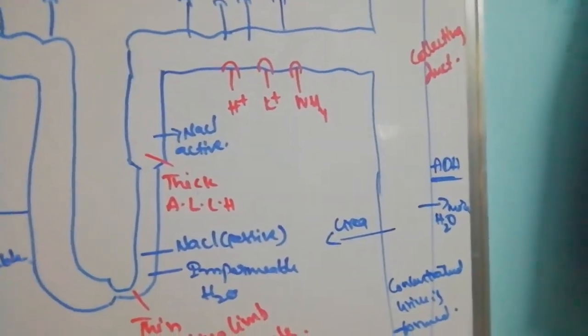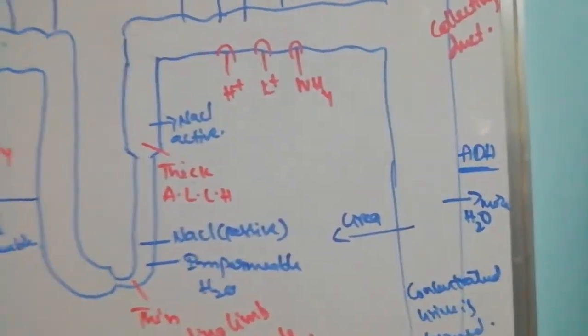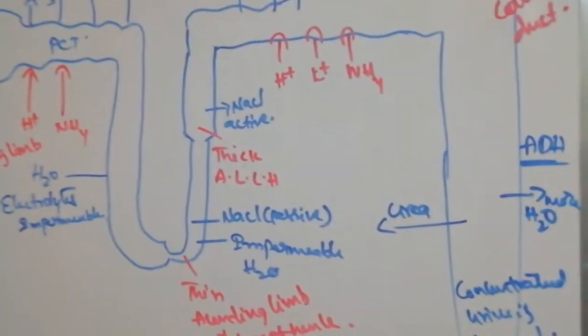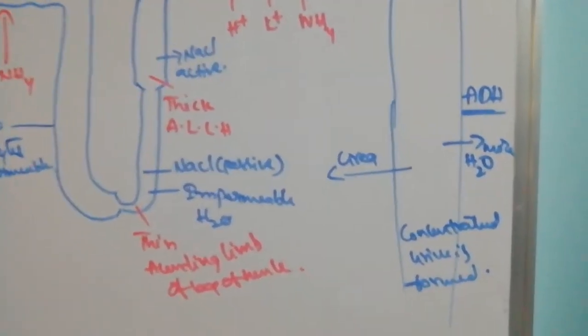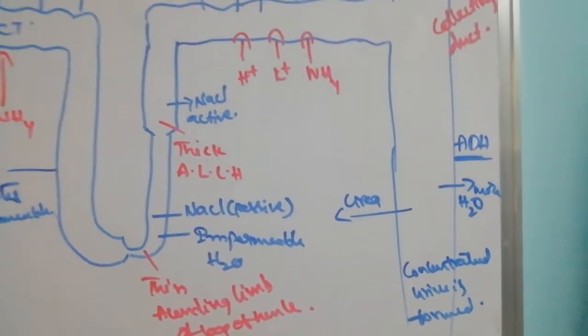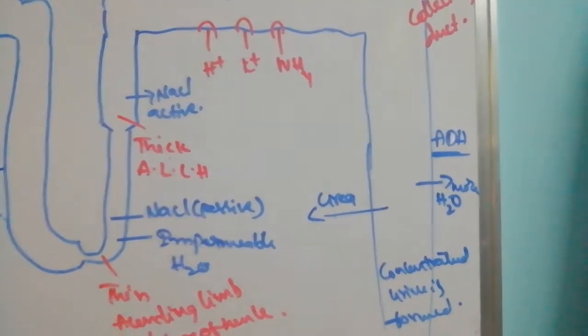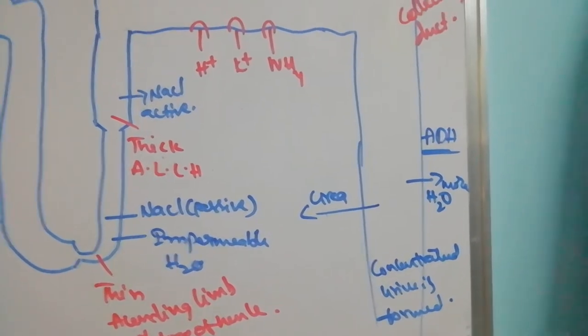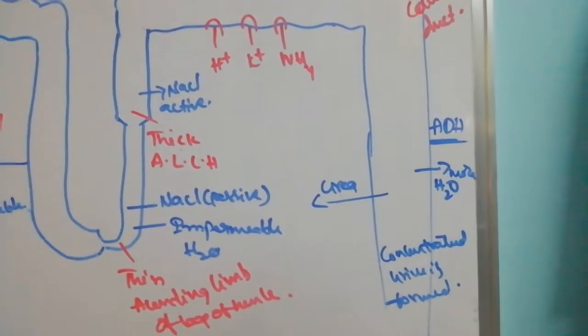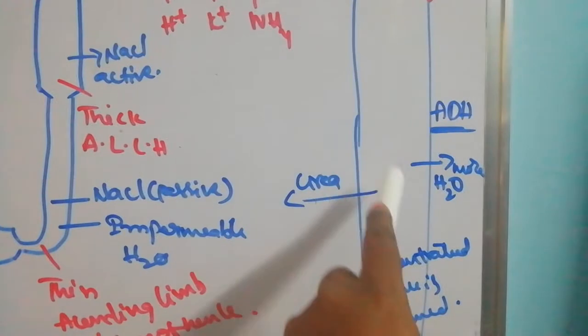Next we come to the collecting duct. In the collecting duct, most of the water is absorbed and the urine becomes concentrated. Here also the same method: ADH acts to absorb more water. But the main point here is that urea is absorbed.